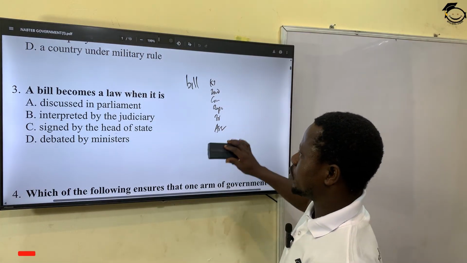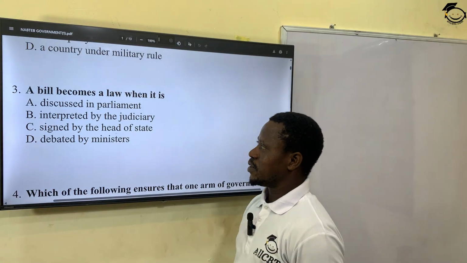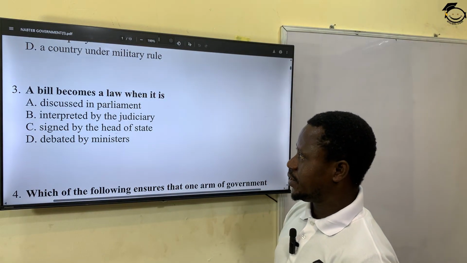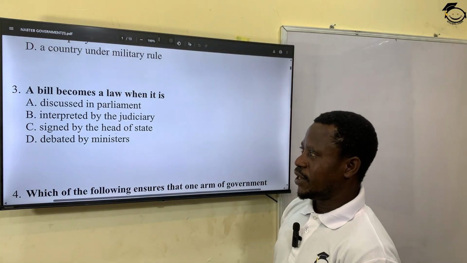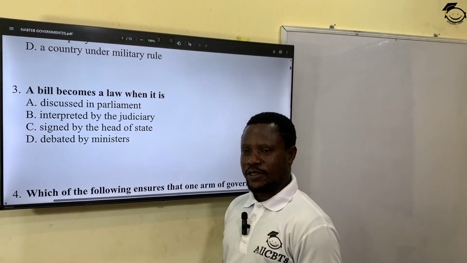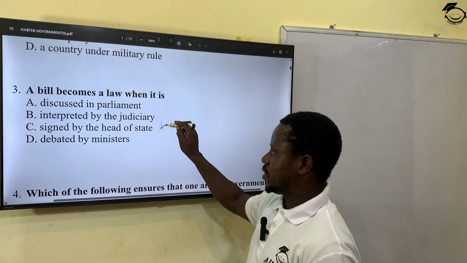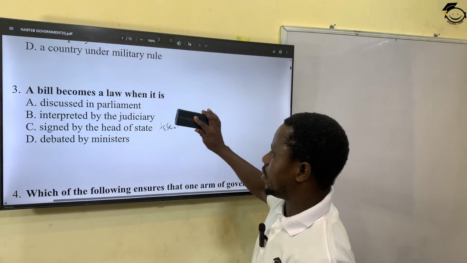So a bill becomes law when it is A. Discussed in the parliament, B. interpreted by the judiciary, C. signed by the head of state, D. debated by ministers. The correct answer here from what I just explained is C. When it is signed by the head of state, we call it assent or approval. C is the correct answer.